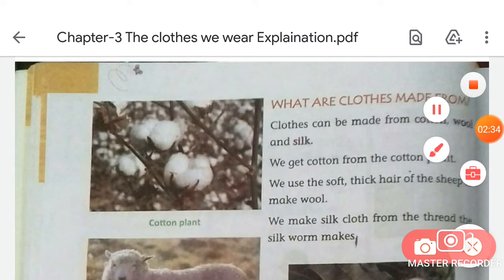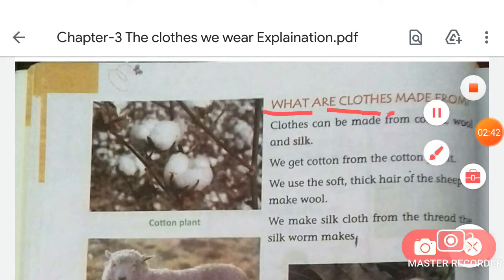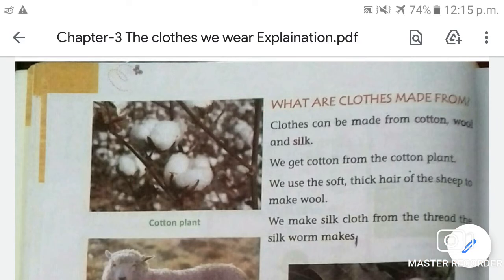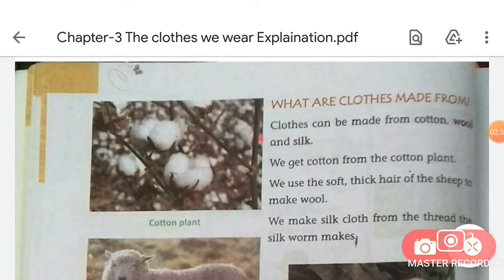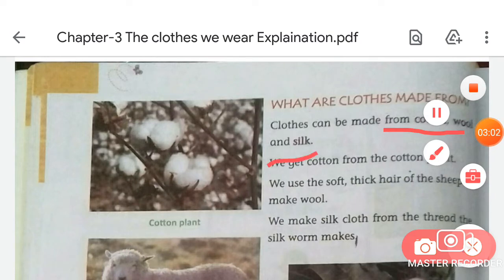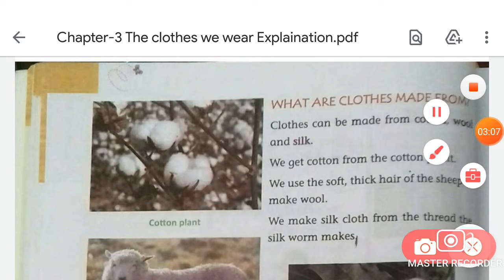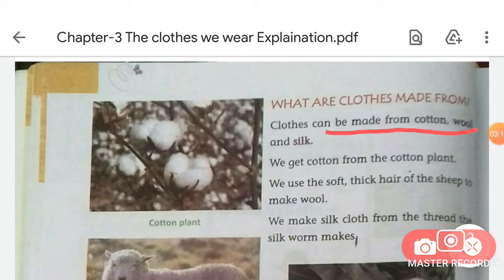So let's start reading, okay. Students, listen to me carefully. What are clothes made from? It means what are the materials used to make a cloth. So clothes can be made from cotton, wool and silk, okay. These are fabrics, different kinds of fabrics. Different kinds of fabrics can be used to make a cloth, okay.